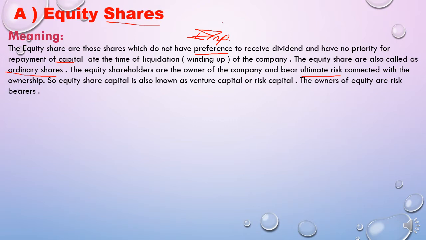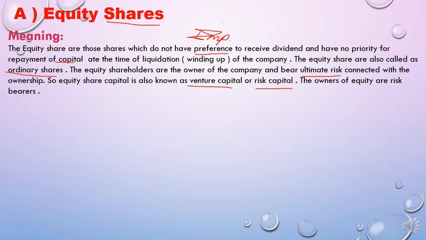So it is a risky capital. The equity share capital is also known as venture capital, and the third name for equity capital is risk capital, because lots of risk is attached to this share.